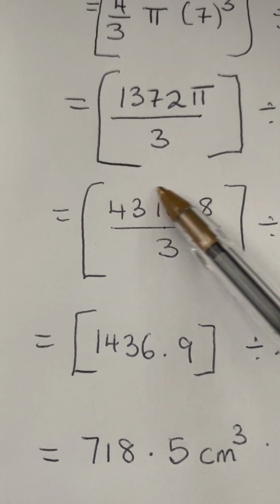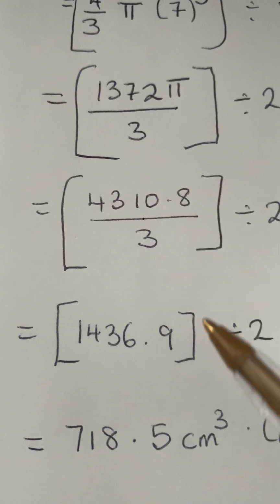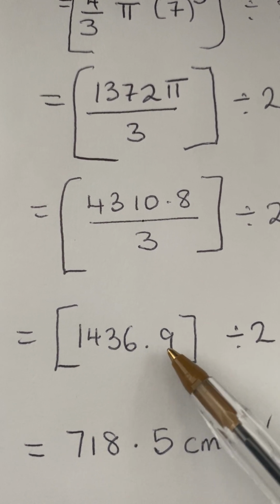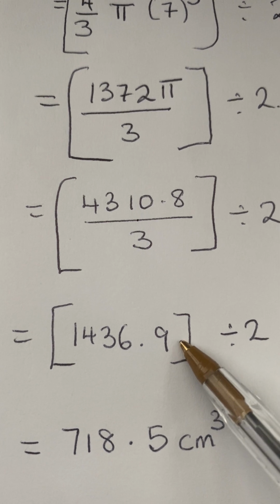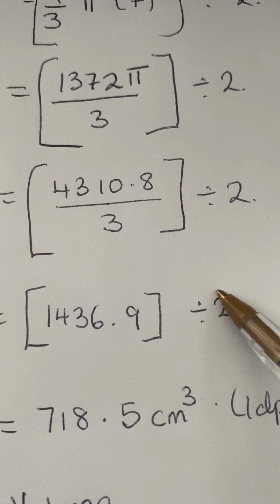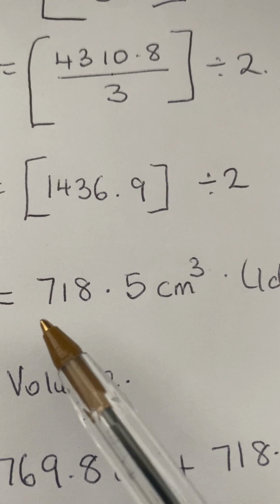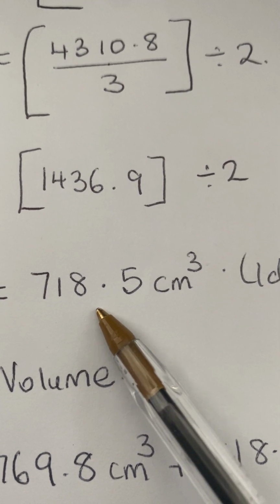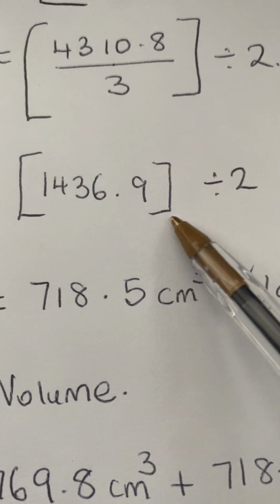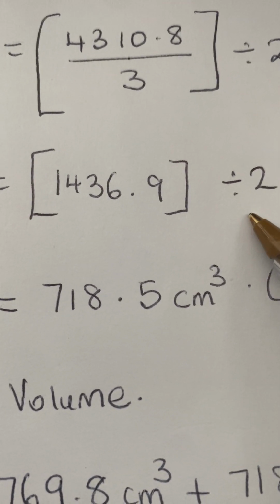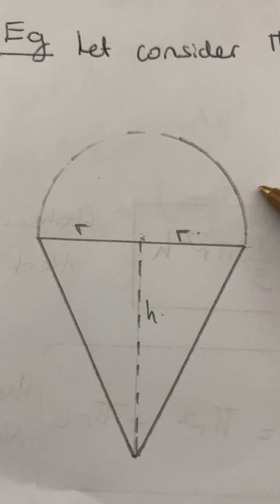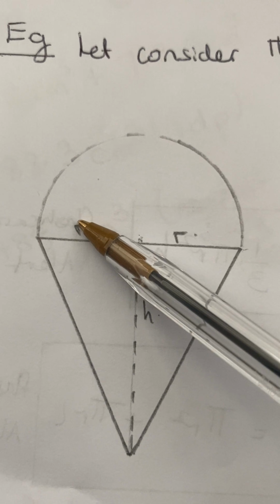If I do this correctly on the calculator, I'll get 1436.9. Then I divide my answer by 2. I'll get 718.5 centimeter cube. I'm dividing my answer by 2 because here I don't have a full sphere.